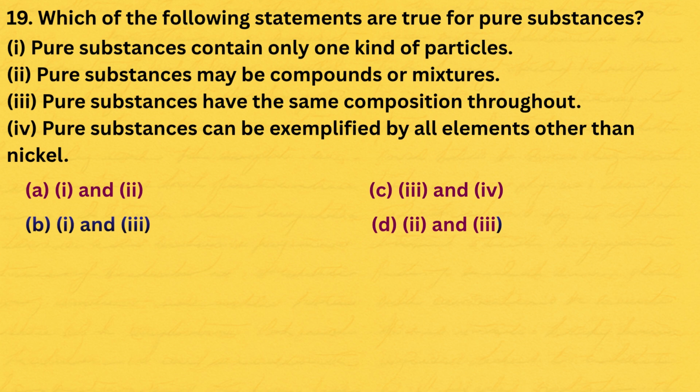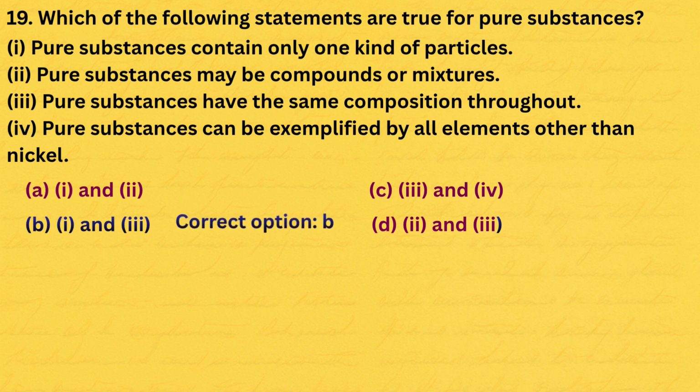A. Pure substances contain only one kind of particles. B. Pure substances may be compounds or mixtures. C. Pure substances have the same composition throughout. Or D. Pure substances can be exemplified by all elements other than nickel. The correct option is B.